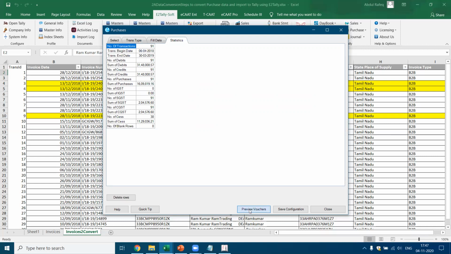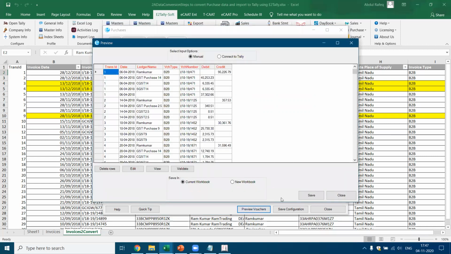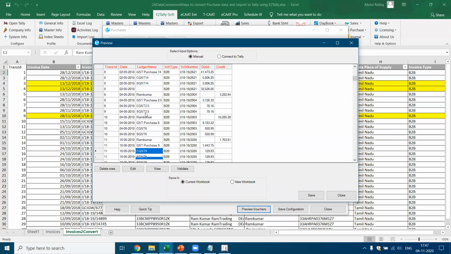Now let's see the preview of the vouchers. Now you see, beautiful. So we got the party's amount which is credited, and CGST, GST purchases, GST, like that you got. In this case, there is a blank, which means you have not selected the correct column. I think there is a cess which you have not selected. That's why we got the blank. See, all the data have been entered. In all these cases, I think in cess there is a particular amount which you have not taken. So you can go back, select the column, and automatically this will get selected.